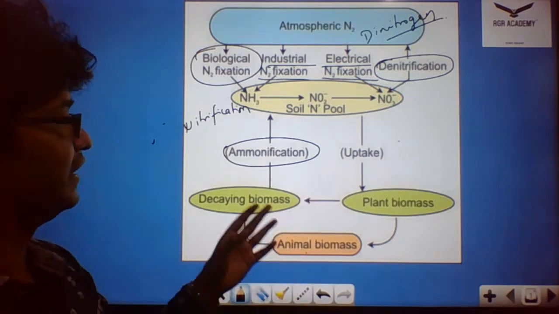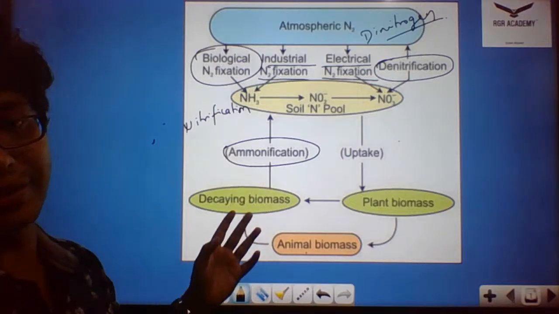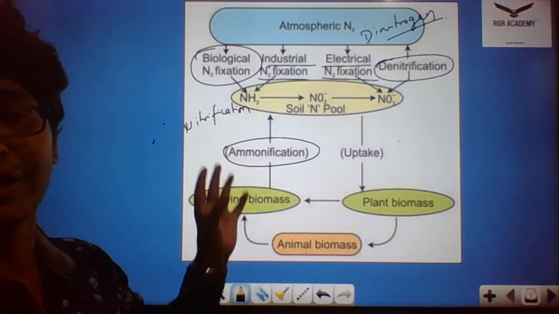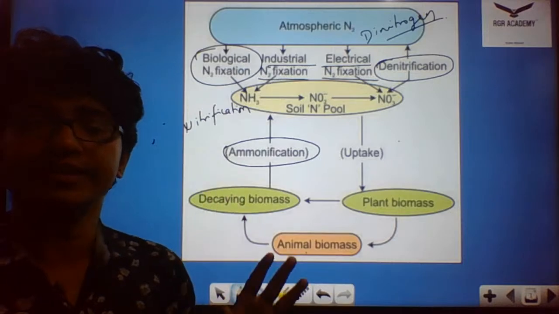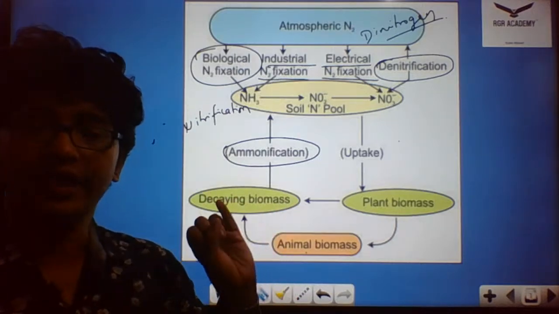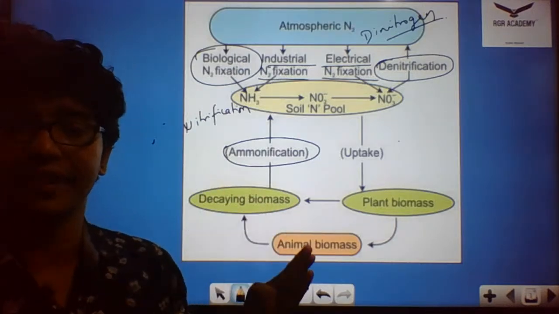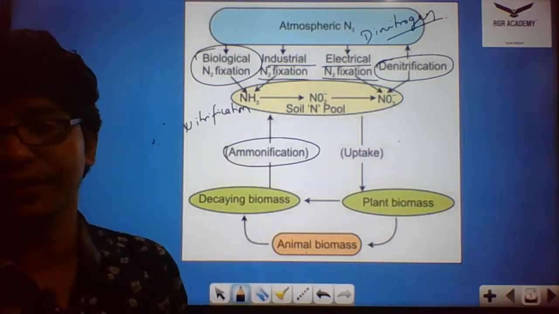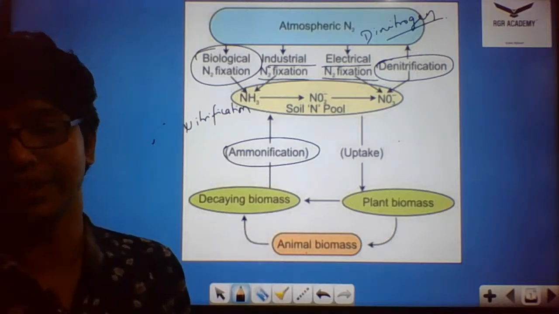Then there is denitrification, and the dead and decaying organisms. So as far as the nitrogen cycle is concerned, ammonification, nitrification, denitrification are the important areas that we're going to cover, and we also discussed assimilation.